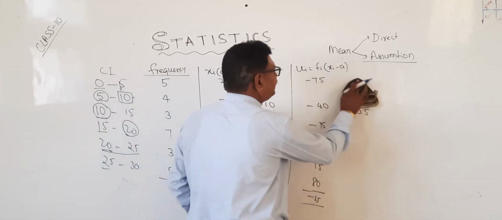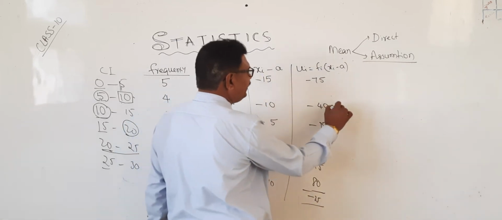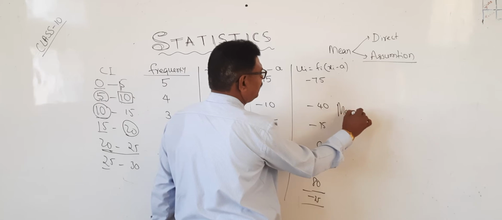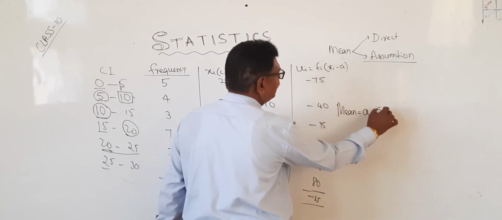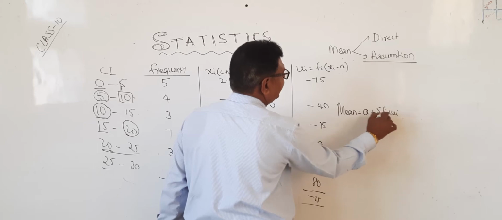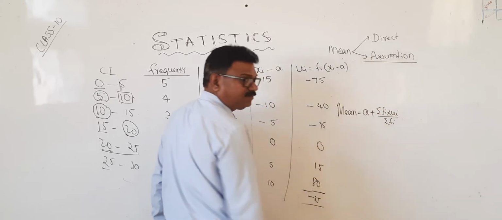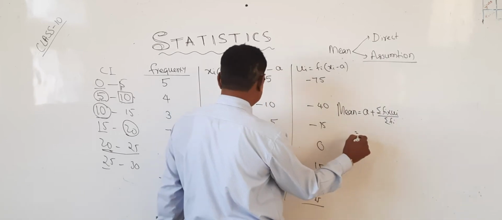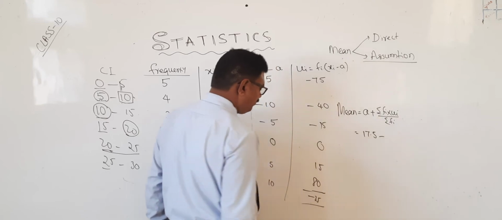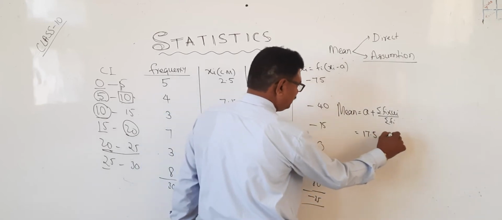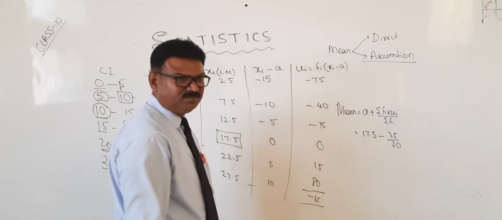Now you write. What is the mean equal to? A plus sigma fi into ui divided by sigma fi. So A is how much? 17.5 minus 35 divided by 30.